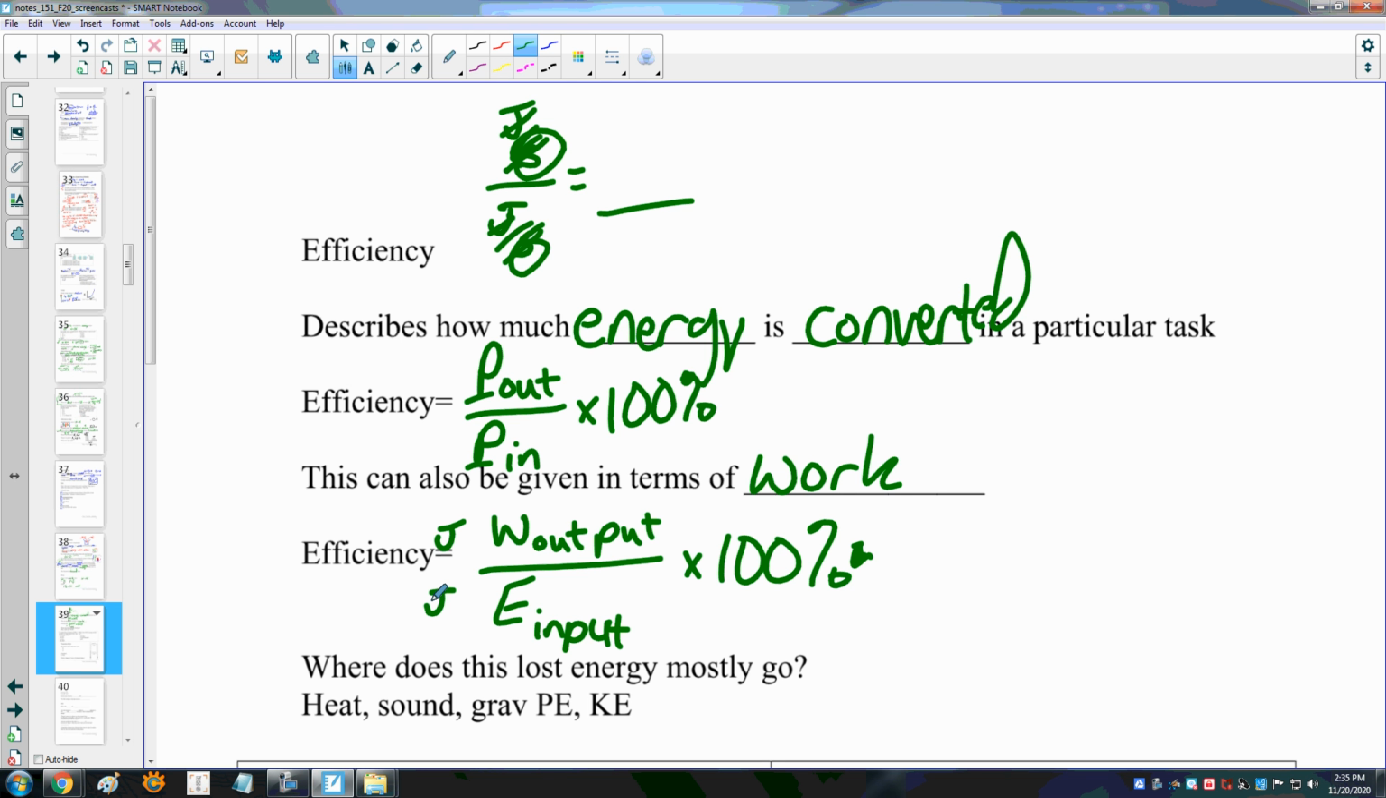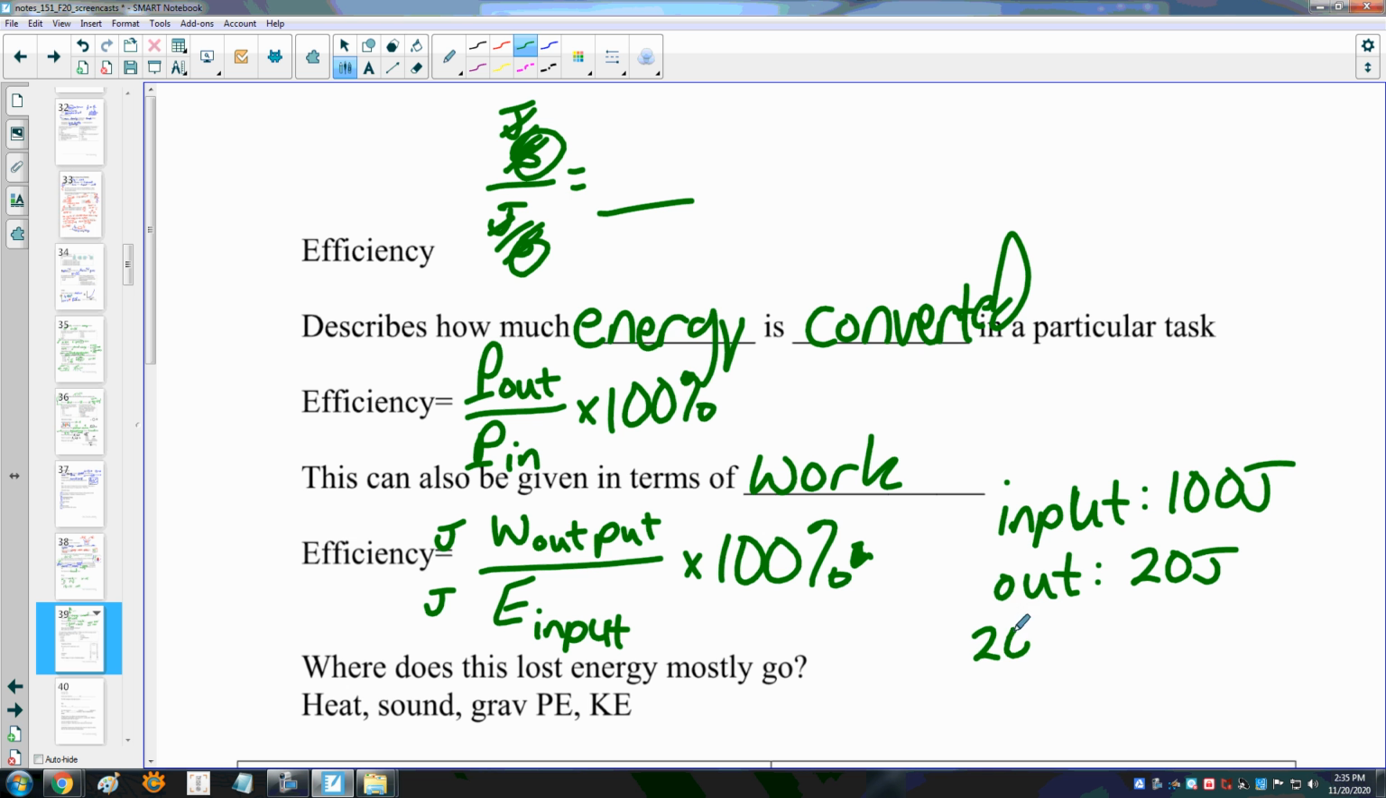Okay, let's imagine that I have a system and I put in 100 joules, but I get out 20 joules. So what has happened there is I've lost some of the energy. So what is the efficiency? I say 20 joules divided by 100 joules times 100% gives me a 20% efficiency. So whatever the system was, I have a 20% efficiency.